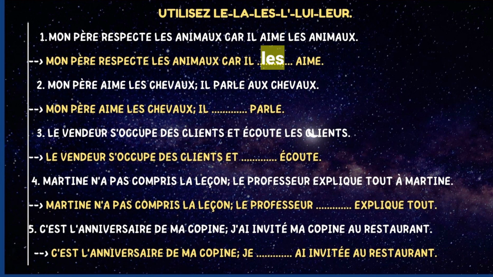So il les aime. Number two, mon père aime les chevaux, il parle aux chevaux. My father likes the horses, he talks to the horses. Mon père aime les chevaux, il parle à qui? Okay, since I make the question with à qui, it's going to be le complément d'objet indirect, and then I will substitute with the pronoun used to substitute le complément d'objet indirect. So it's going to be leur. Donc, il leur parle.